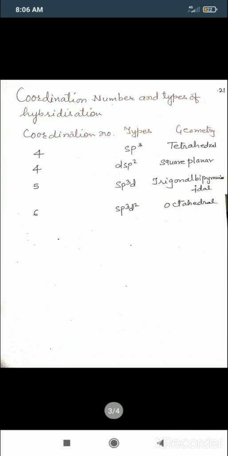Now see, student, the second thing: the coordination number and types of hybridization. See, if the coordination number is 4, coordination number means the total number of ligands present in the complex. The total number of ligands attached directly to the metal is termed its coordination number. If the coordination number is 4, it means that the ligands are 4. The type of hybridization will be sp3. S plus p3, total is 4. The geometry